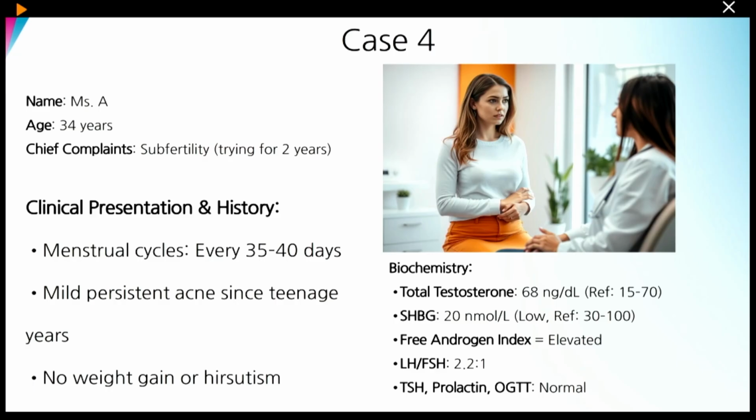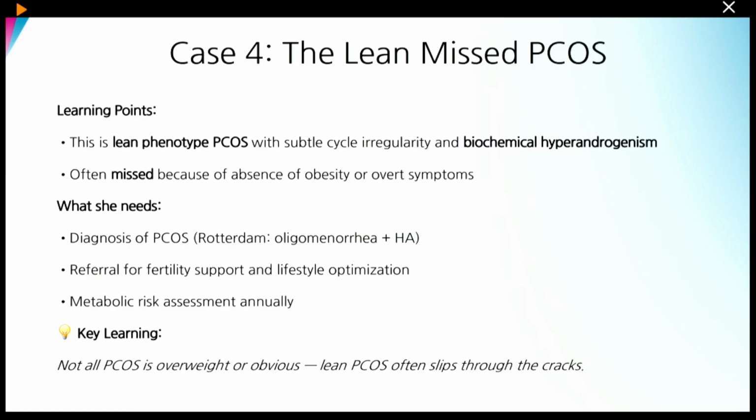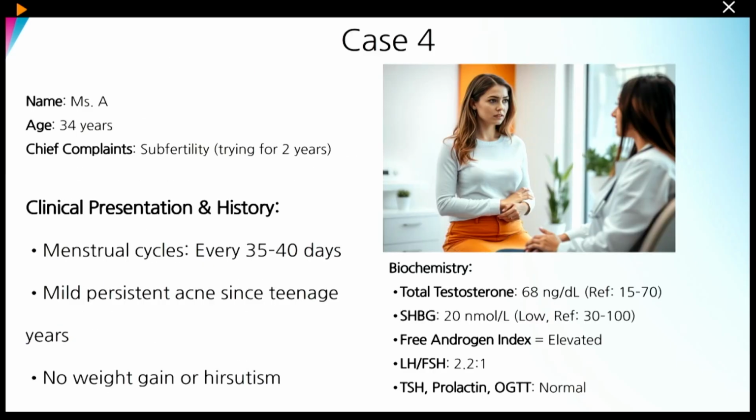So on evaluation, her testosterone was found to be 68, which is above 60. SHBG was on the lower side, and free androgen index was elevated. LH-FSH ratio was more than 2:1, and other hormonal parameters were normal. So this is a classical description of PCOS. So it was a case of missed PCOS.